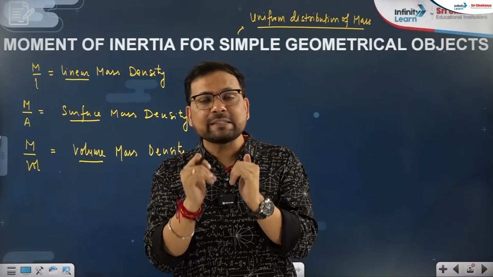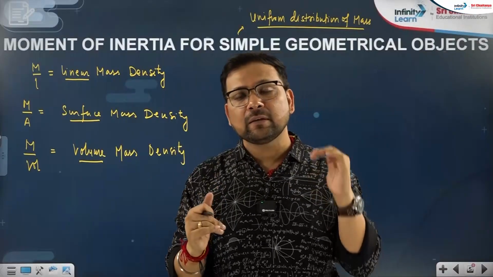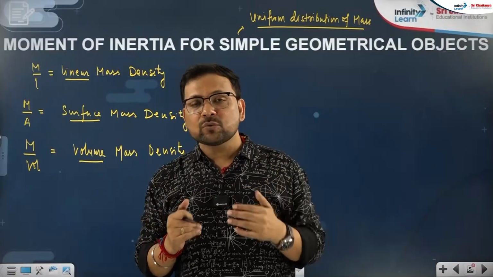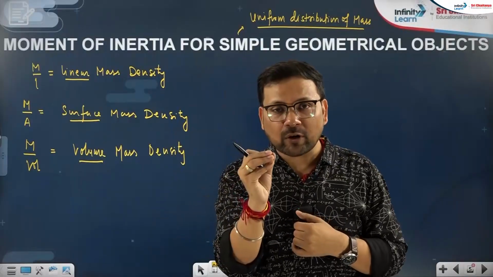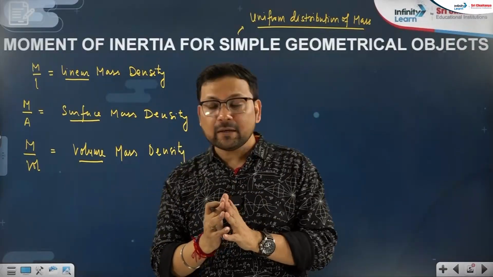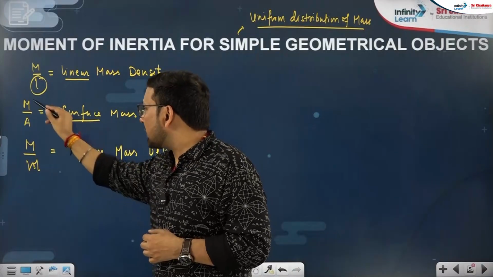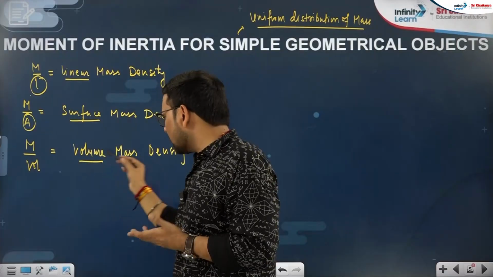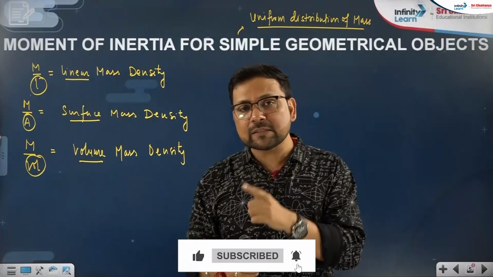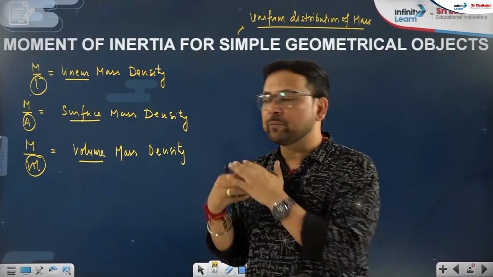So density means mass upon that dimension on which mass is distributed, right? Linear density means mass is distributed on length. Surface density, mass is distributed on area, and normally for every body it is cubical density.